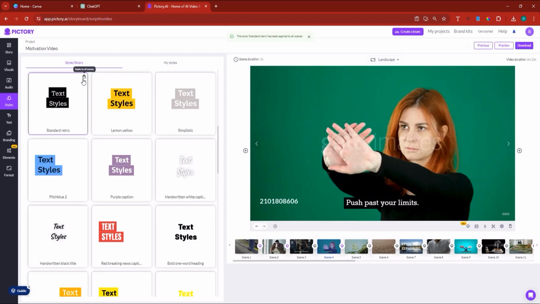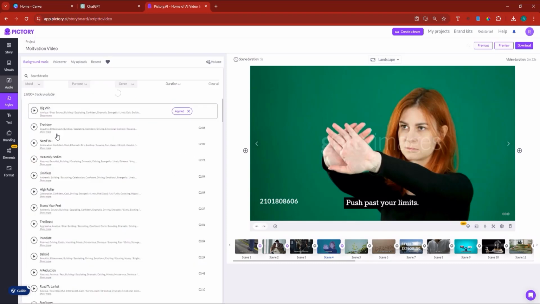And you can click on it from here. This little button at the top, it will apply it to all the scenes, which basically takes away all of the hard work, because when you apply it to all the scenes, you don't have to go and do it manually each time.